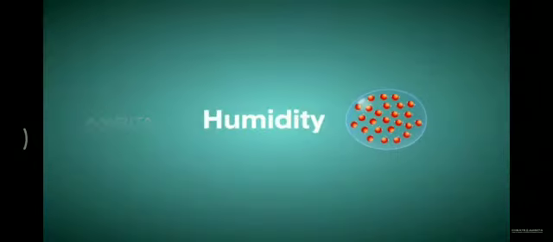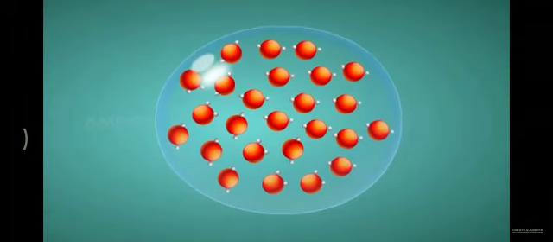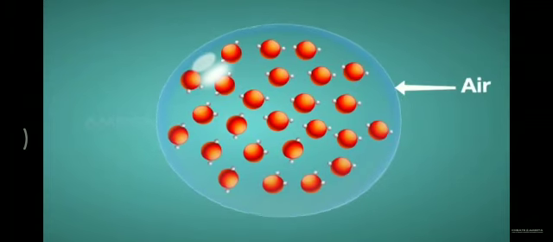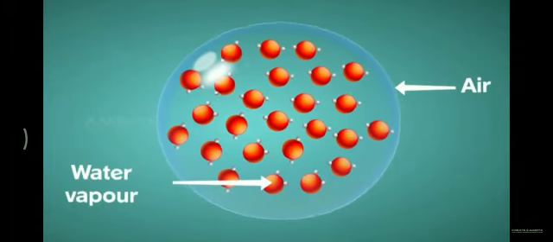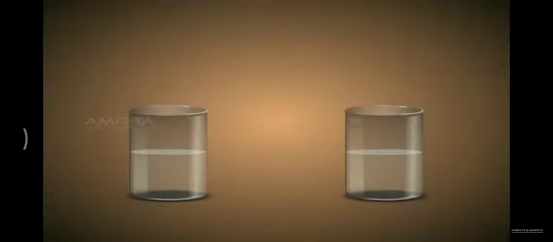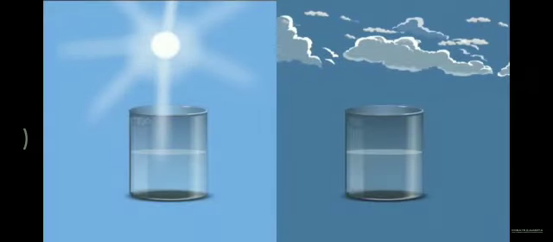Humidity. Humidity is the amount of water vapor present in air. If the amount of water in the air is high, evaporation will be less. Here, the same volume of water is kept in both beakers. However, they are placed in different weather conditions. Observe that under hot conditions, the water level in the beaker drops, whereas in humid conditions, there is no significant change in the water level. This shows that humidity affects evaporation.